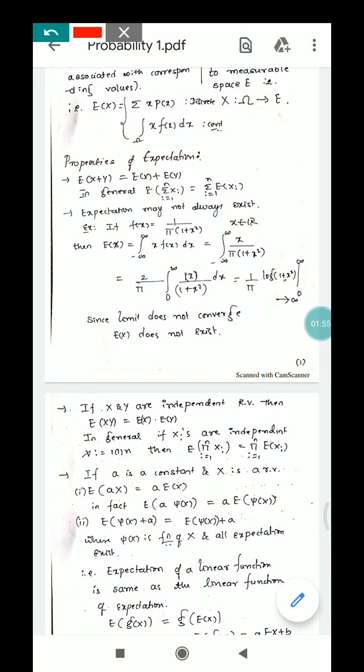And expectation may not always exist, meaning if this integral is not less than infinity, this integral should be finite, then only the expectation will exist.